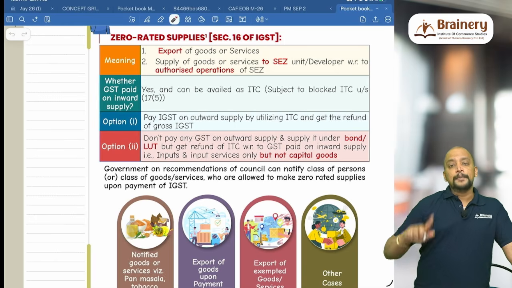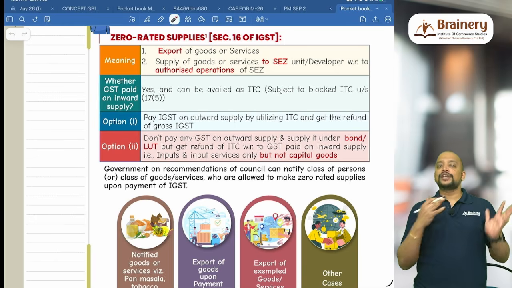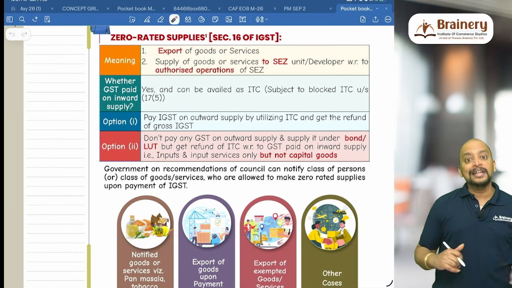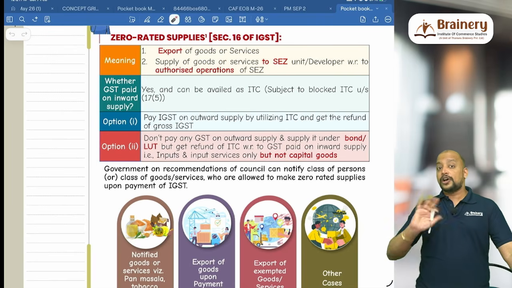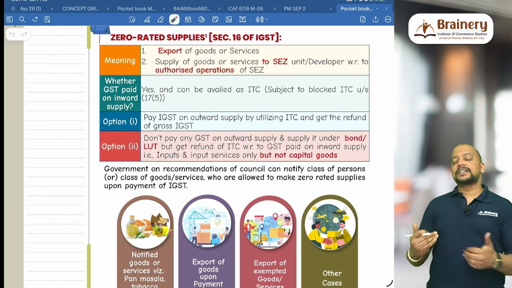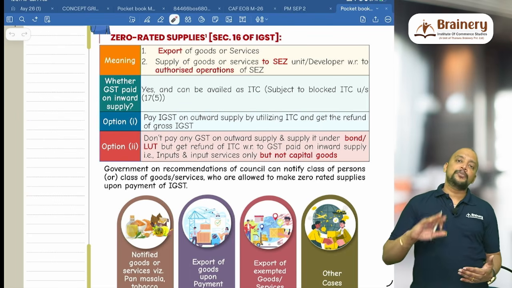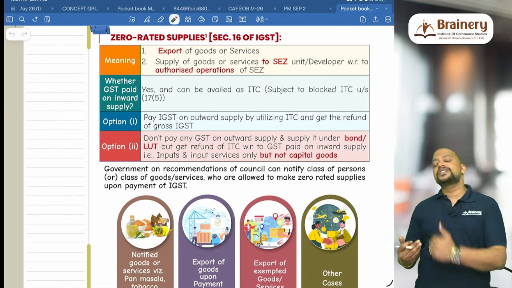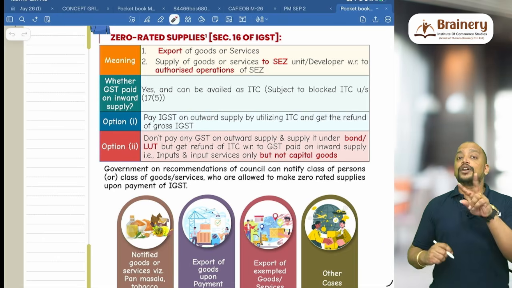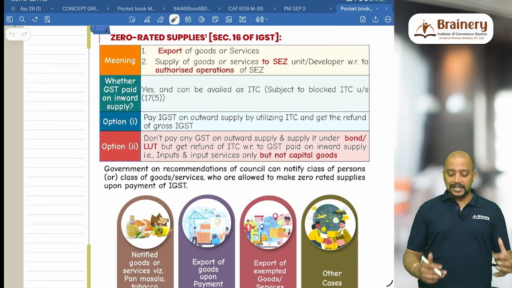So option 1, pay IGST. While paying IGST, we can use the ITC for payment of IGST, and the refund is of the gross IGST, not after reducing ITC. For example, my gross liability is 10 lakhs and ITC is 8 lakhs. What am I going to pay? Net is 2 lakhs. But how much refund will I get? 10 lakhs I will get as refund, not 2 lakhs. The entire gross I will get as refund.